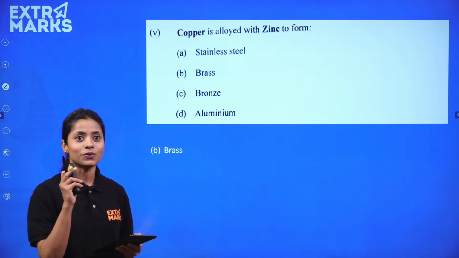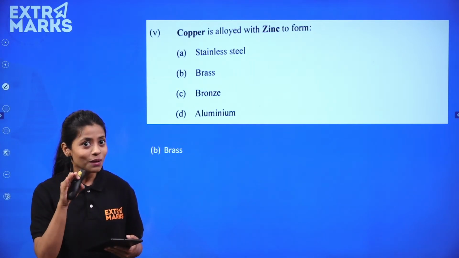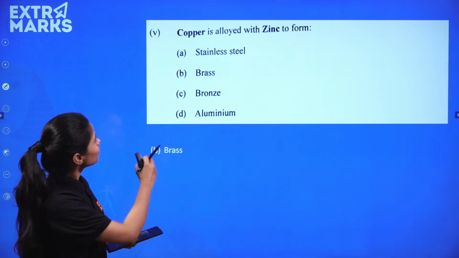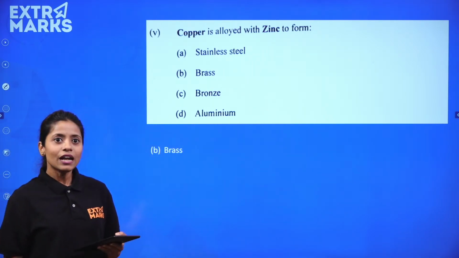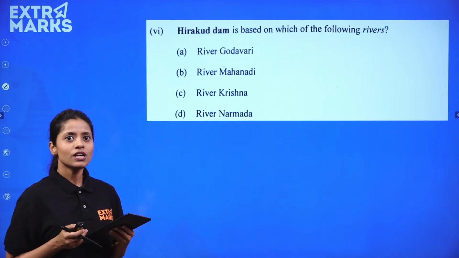That is why I'm telling you, this was not very easy, but this was not very difficult also. It was an intermediate level question to make you confused, right? So, brass is the alloy. When you mix copper and zinc, this is the form that you get.